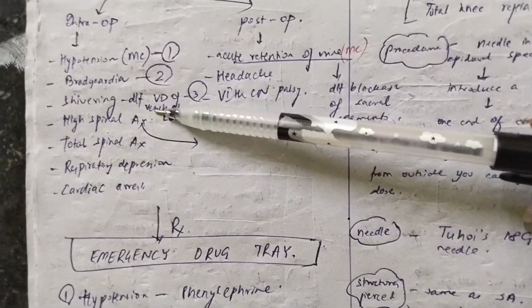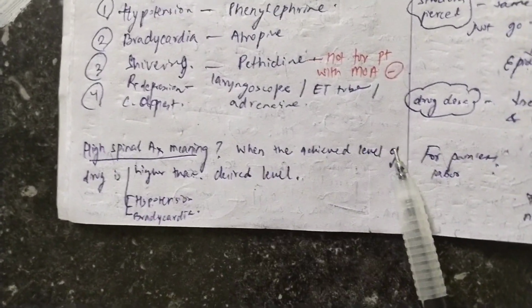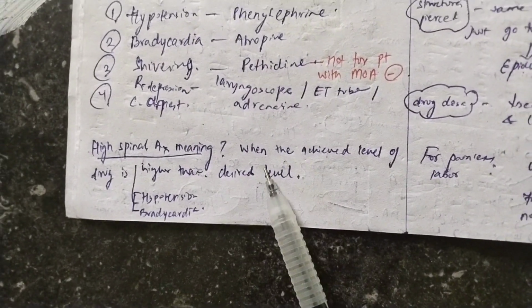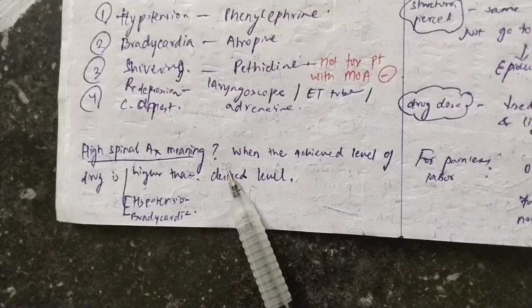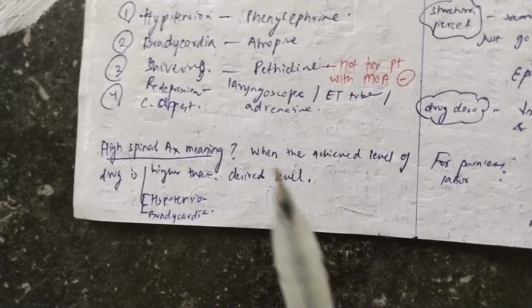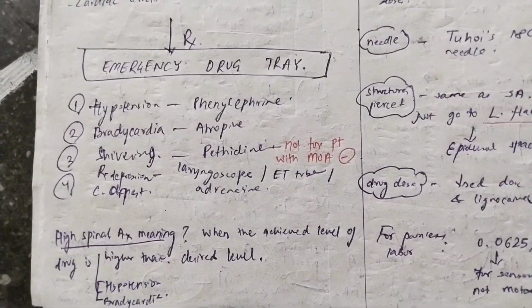Now, what is high spinal anesthesia? High spinal anesthesia means that the achieved level of anesthesia, or the achieved level of the drug, is higher than the desired level. And what is total spinal anesthesia? Total spinal anesthesia is high spinal anesthesia plus the spinal anesthesia has gone into the CSF. Okay. Now, how will you manage these intra-op complications?